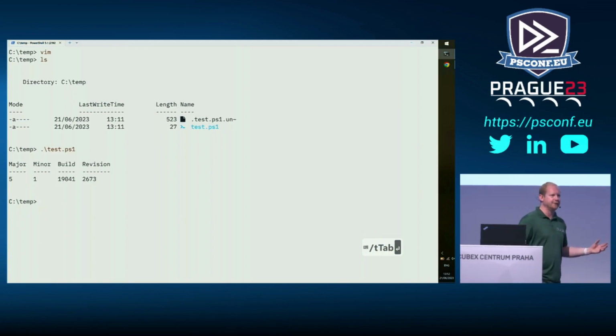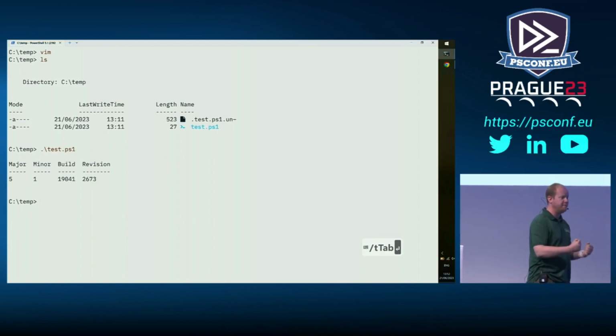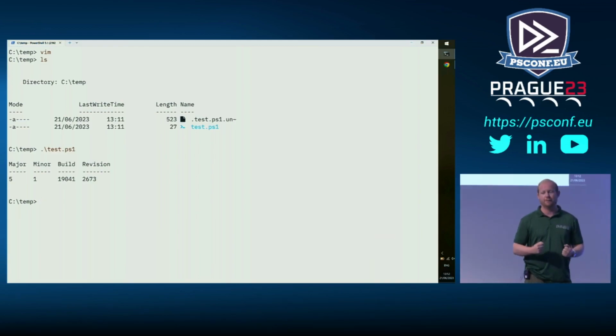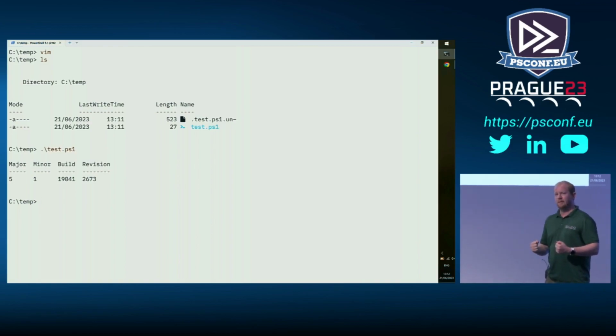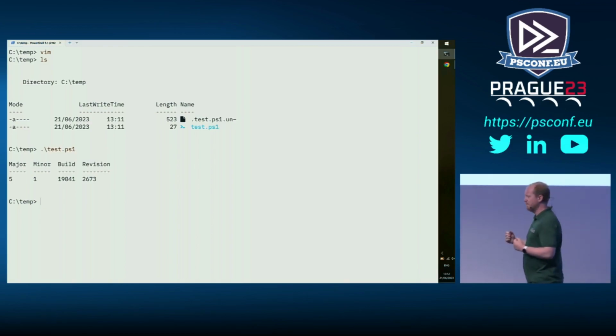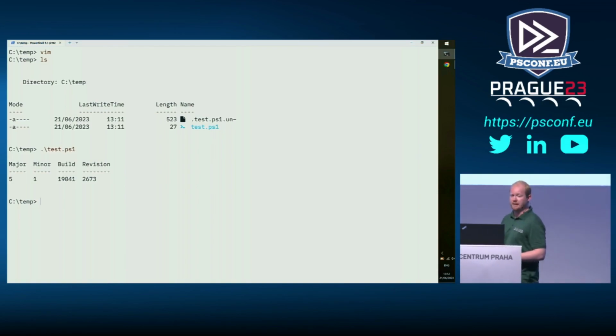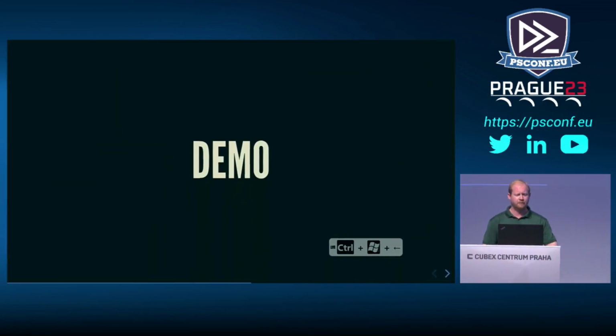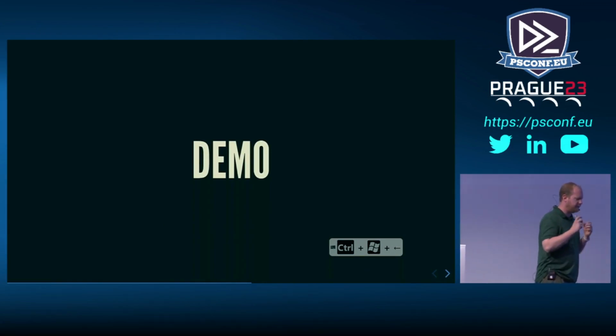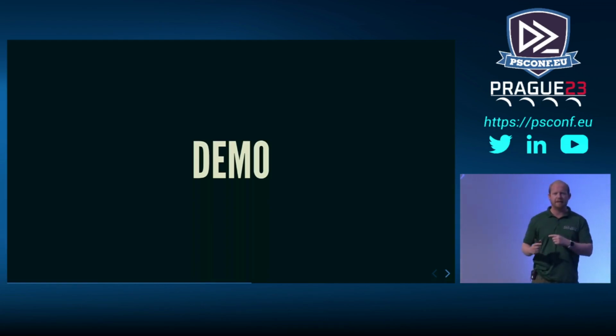But we have our file, and yay, excellent. We have built a file in Vim and run it in PowerShell. But as I've said, there has to be a better way. So let's have a look. Wouldn't it be nice if we could execute the code from within Vim in PowerShell and not actually leave Vim?